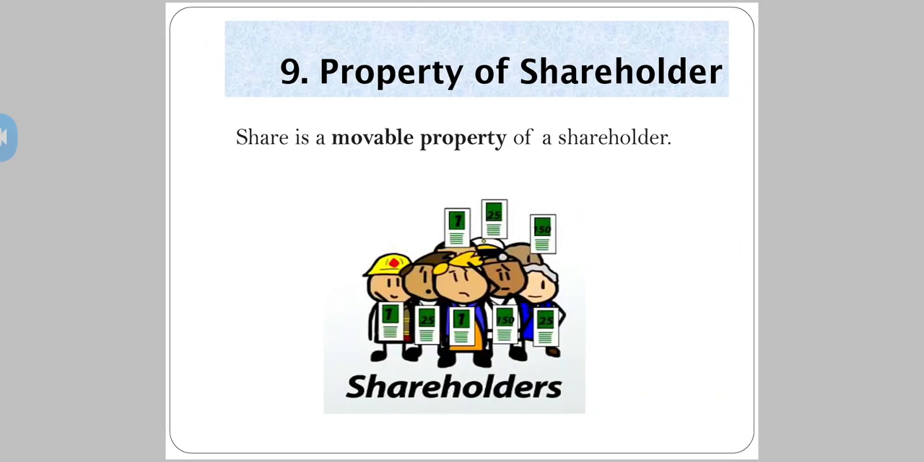Now the ninth one you have got is property of shareholder. Share is a movable property of a shareholder. Can I take my share certificate wherever I go? Is it possible? Yes, it's possible because it's my movable property. Can I take my land and building and go wherever I want to? Is it possible to take my building somewhere else? No, it's not possible. So I can say share is a movable property of a shareholder.